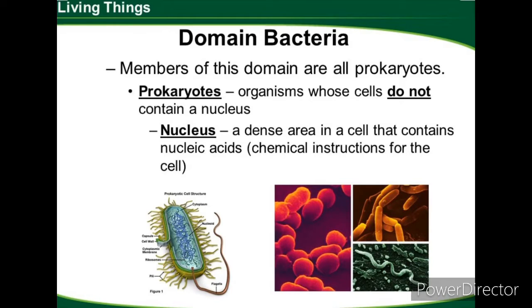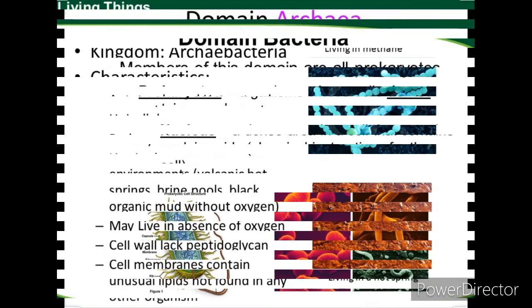Prokaryotes are unicellular organisms whose cells lack a nucleus. What do we mean by a nucleus? A nucleus is a dense area in a cell that contains nucleic acids, the chemical instructions that direct the cell's activities. In prokaryotes, nucleic acids are not contained within a nucleus.